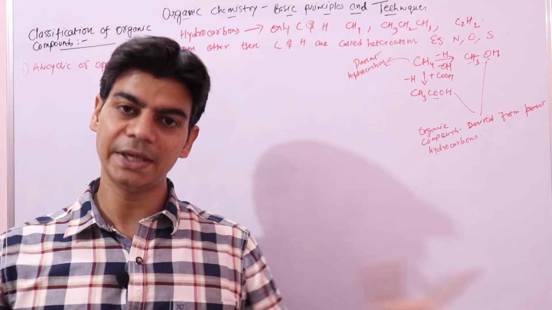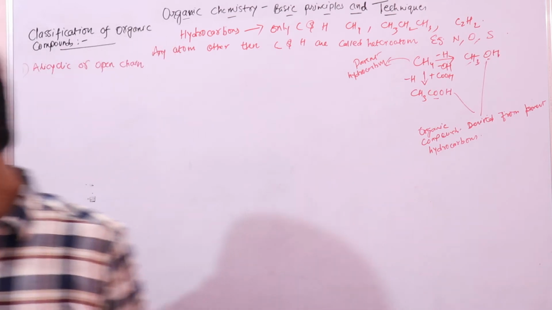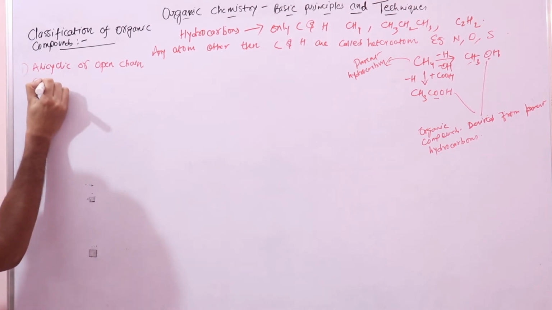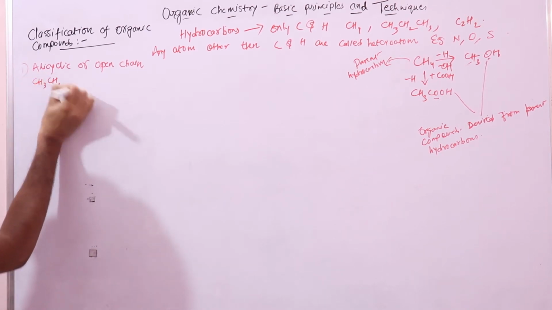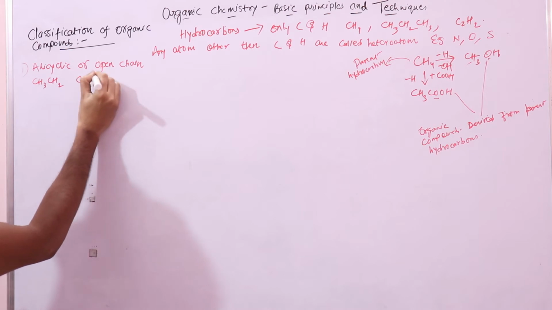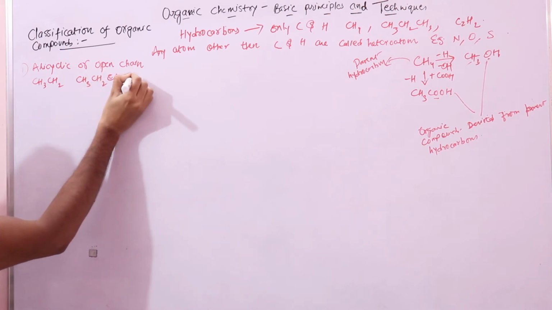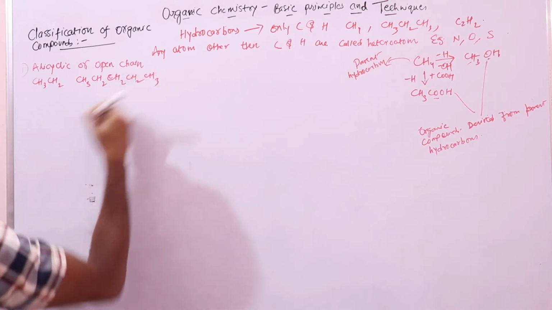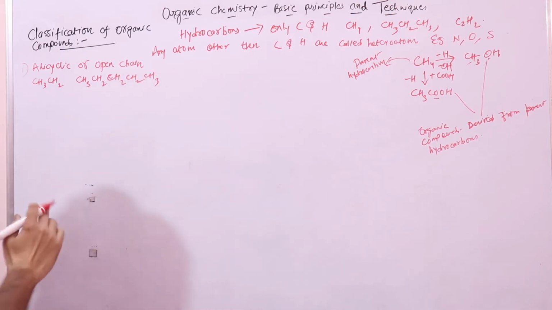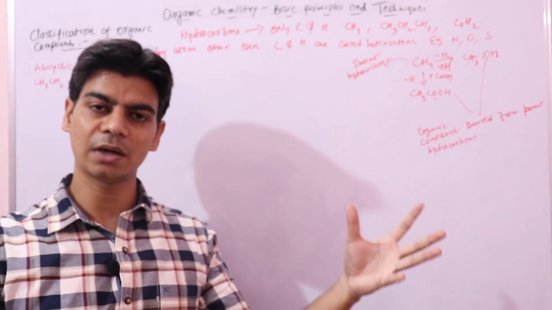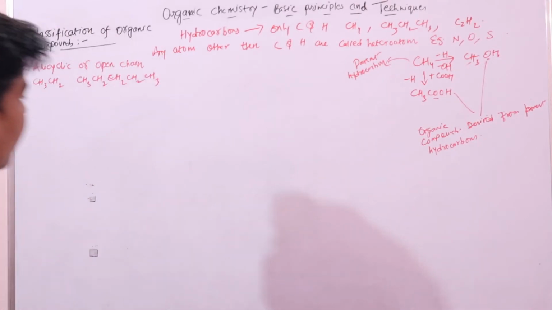It's not always straight chains, the chains may be branched. Let's see some examples. CH3, CH2, CH2, CH2, CH3, this kind of compound. These are straight chains. Here we have a chain of carbon atoms. The skeleton of carbon atoms is a straight chain.